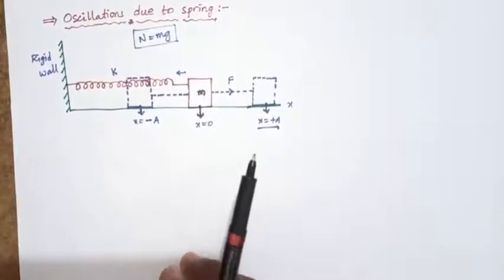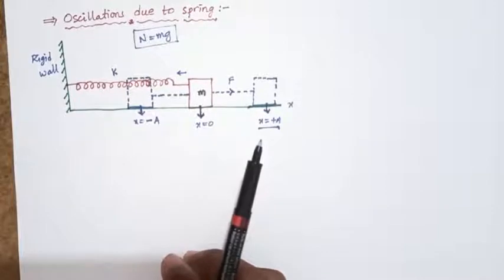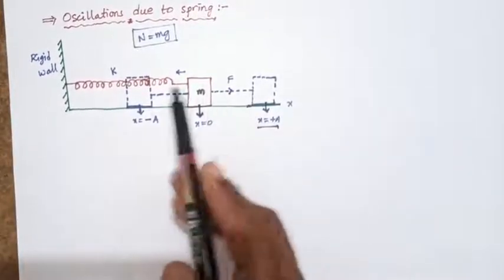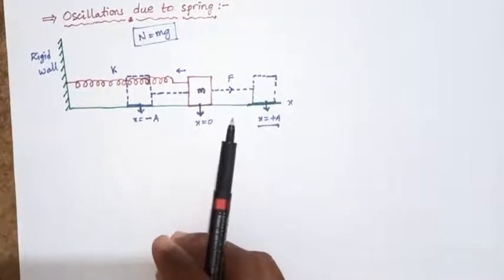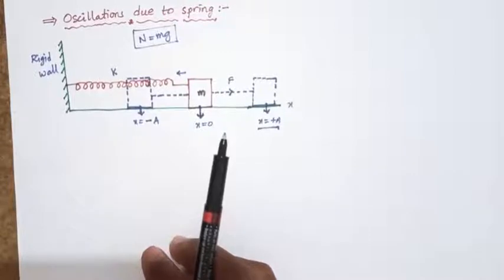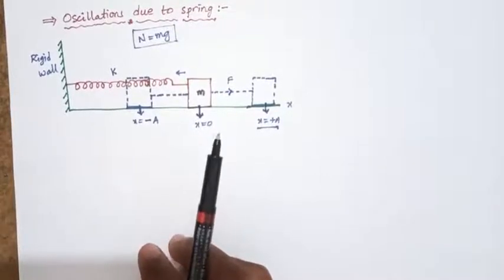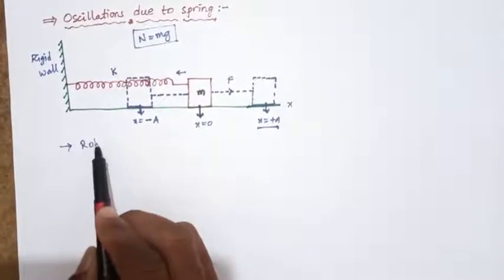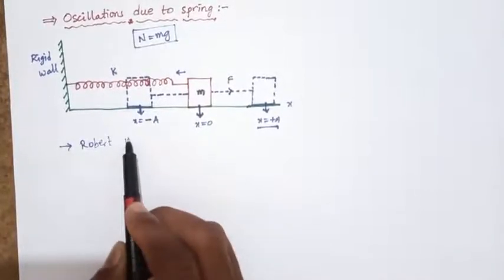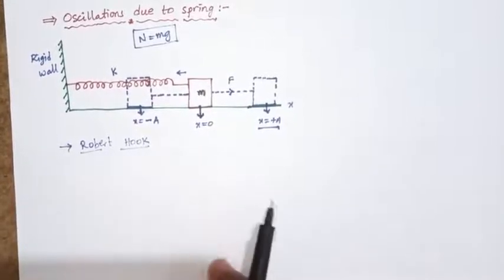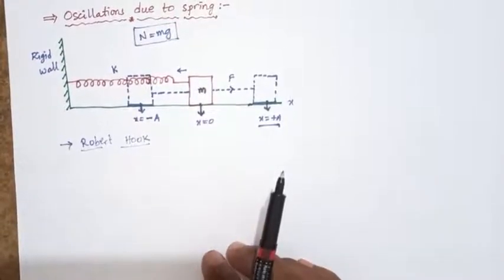We have already learnt that a spring has special properties, which were first discovered by the English physicist Robert Hooke. Robert Hooke first observed the properties of a spring.